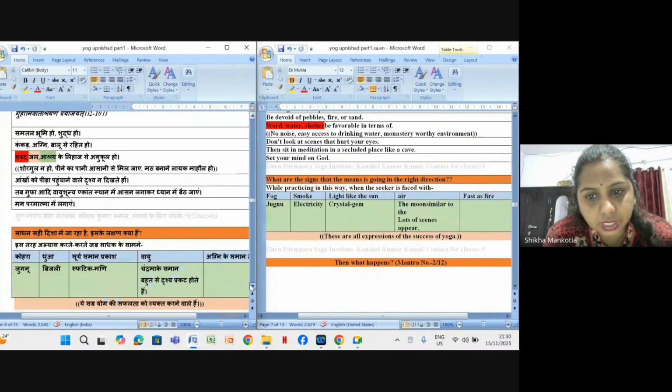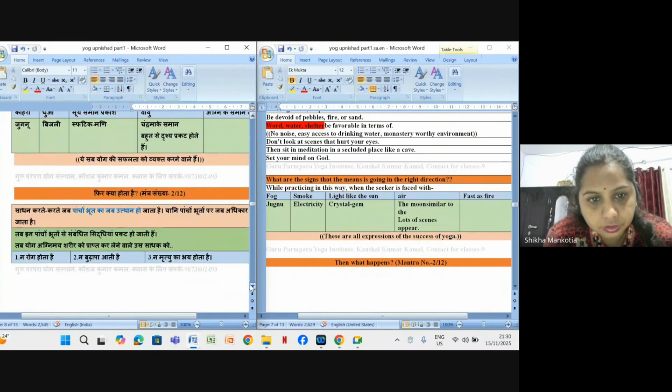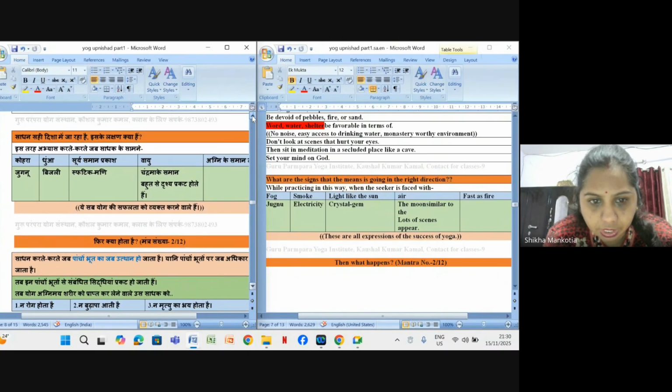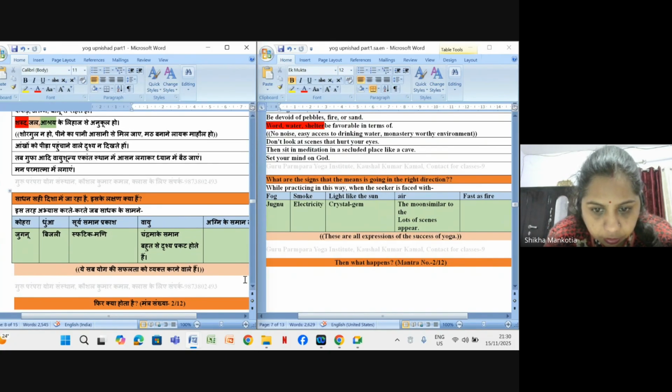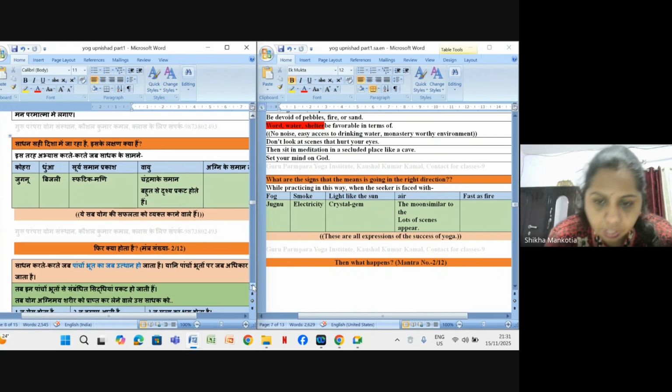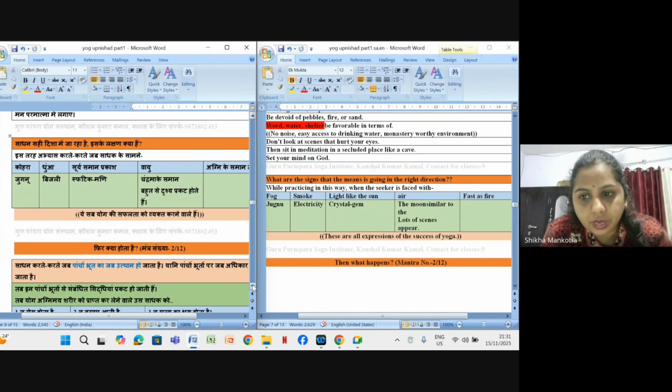So the next is, what are the signs that the means is going in the right direction? How can we say that we are going in the right direction? While practicing in this way, when a seeker is faced with fog, fog means fireflies, like night flyers, smoke, electricity, and so on, light like the sun, crystal gem, air, the moon, similar appearances arise, and fast as fire.